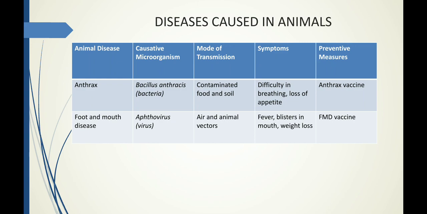It is a virus. It is transmitted through air or through animal vectors, that is flies, mosquitoes, anything. The symptoms of foot and mouth disease are high fever, blisters in your mouth, then loss of weight. The vaccine used for foot and mouth disease is the FMD vaccine.